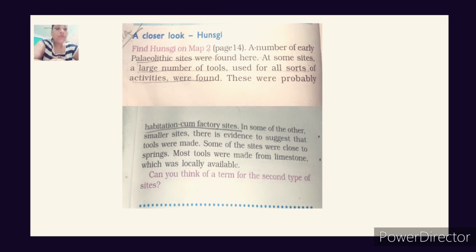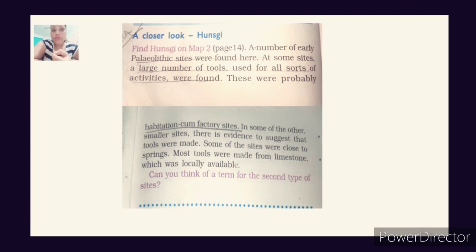In some of the other smaller sites, there is evidence to suggest that tools were made. Some of the sites were close to springs. Most tools were made from limestone, which is locally available. So basically, in some sites they also found small tools. They also found some sites near water springs, right? And the tools were also made with limestone, chun, something like that.